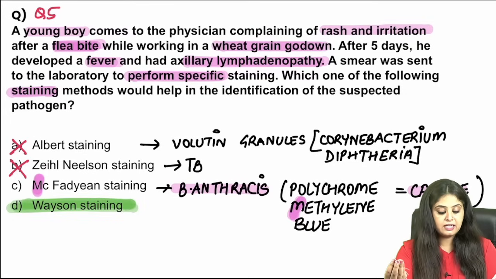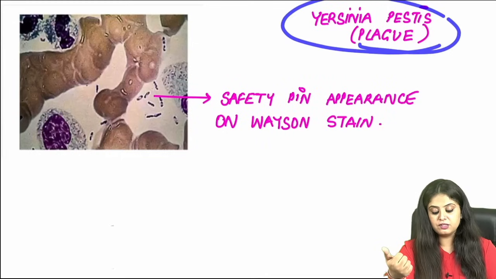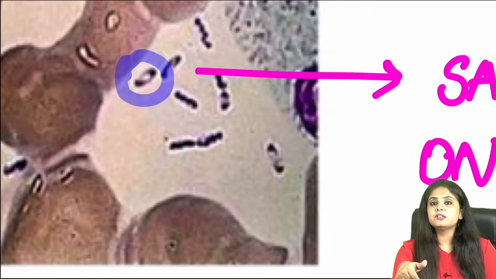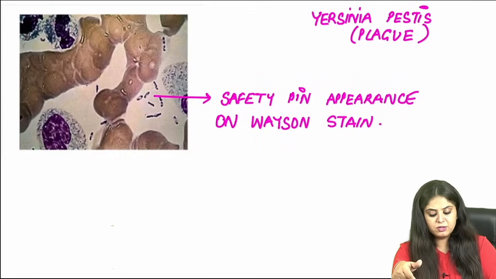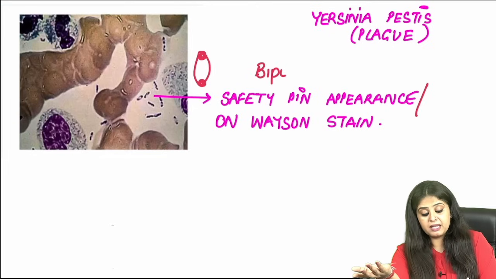You will forget that in plague, you will remember Yersinia pestis. But what you will forget is how does Yersinia pestis look under the microscope? It shows a classical safety pin appearance. How does a safety pin look like? What baby questions are you asking us, ma'am? This is how a safety pin looks like, because if they don't write safety pin appearance, they will write bipolar staining. Please don't mess up.